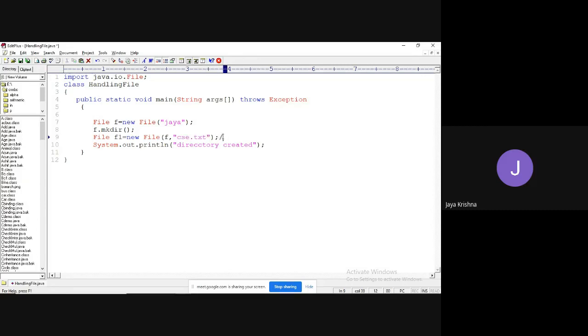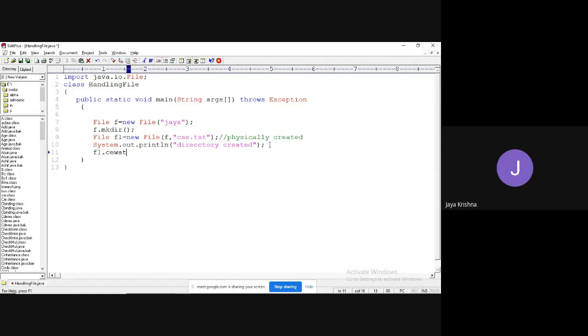So the File class does not physically create the files, but we need to create the file physically.